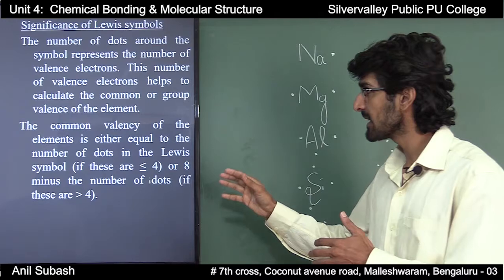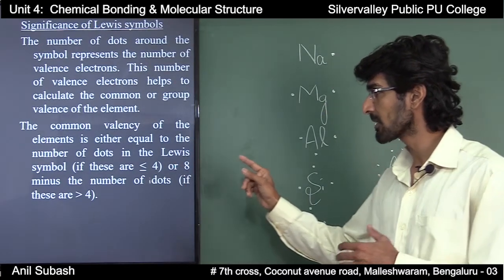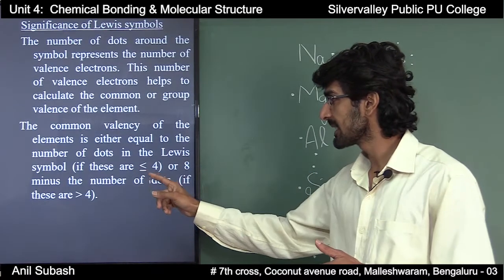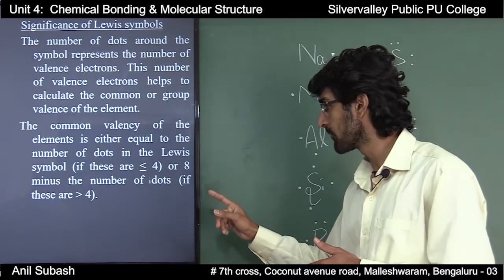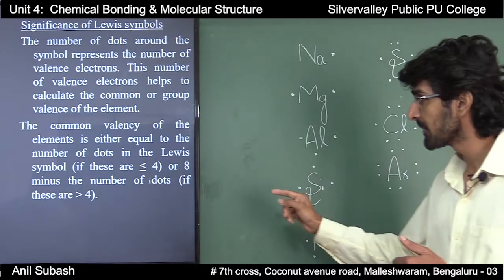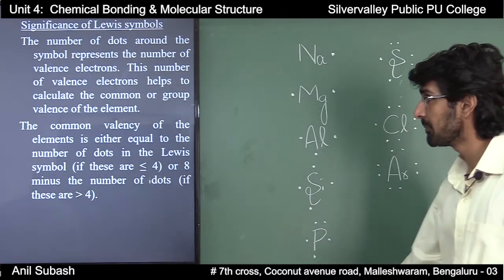The common valency of the elements is either equal to the number of dots in the Lewis symbol if these are less than or equal to 4, or 8 minus the number of dots if these are greater than 4. Now we will take some examples.